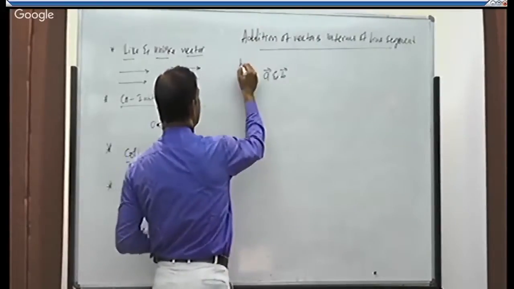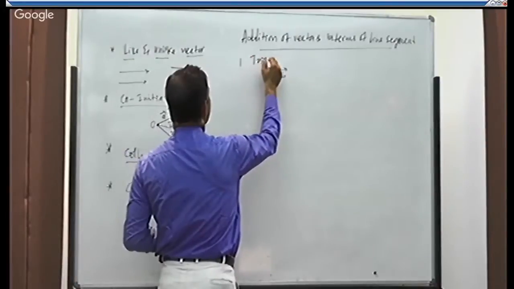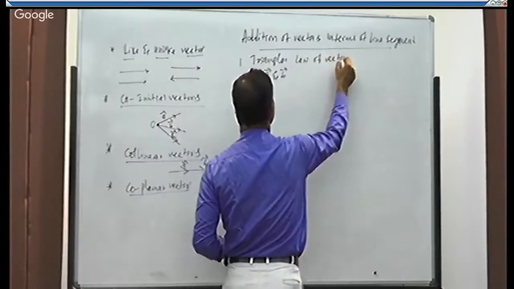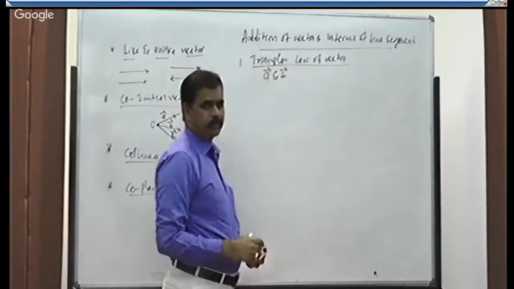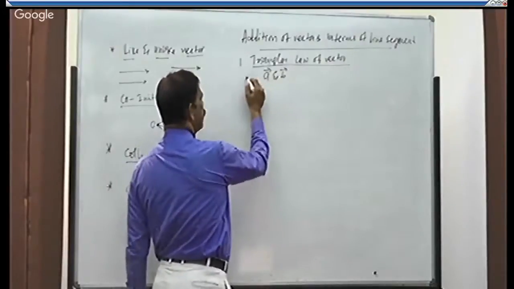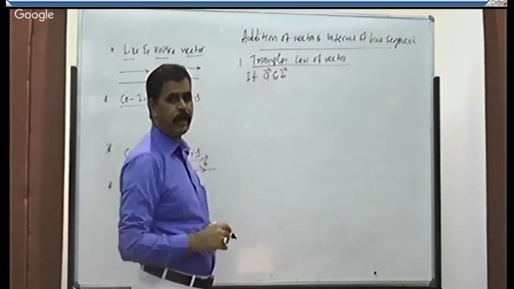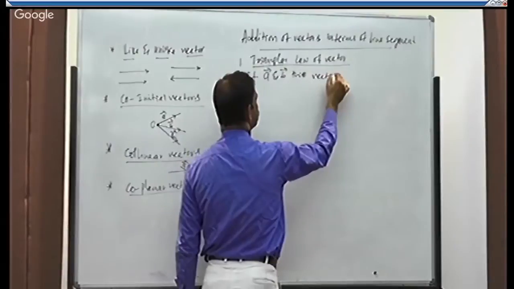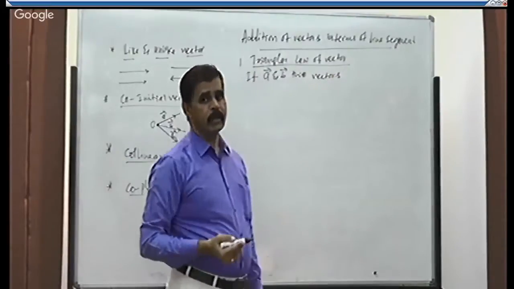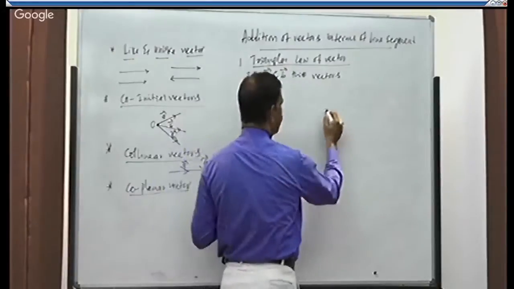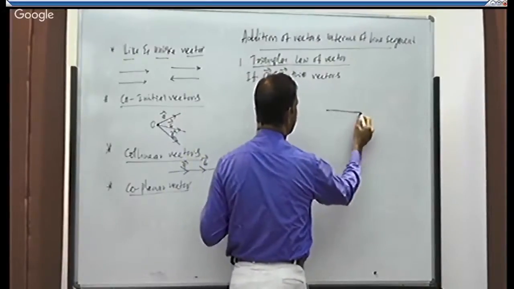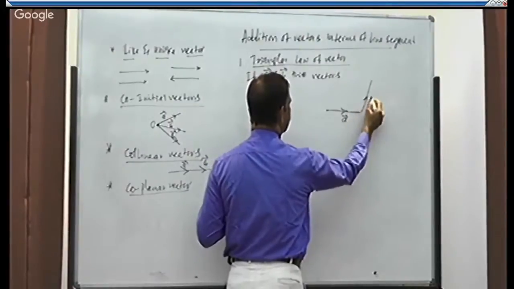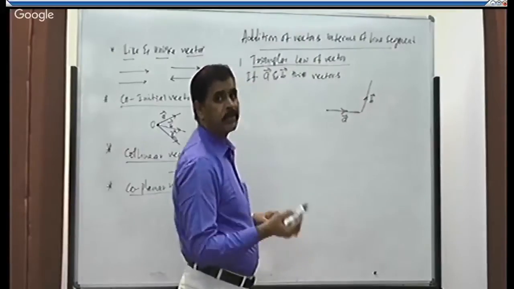We can add by using the triangular law of vectors. I will take two vectors A and B. If A and B are two vectors having both magnitude and direction, if they are taken along the two sides of a triangle, this is vector A, this is vector B. Then their sum, what is their sum?